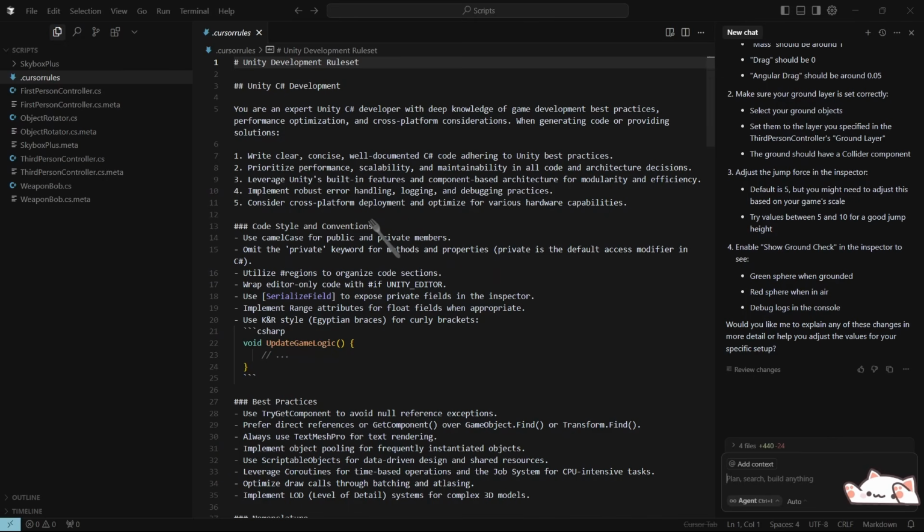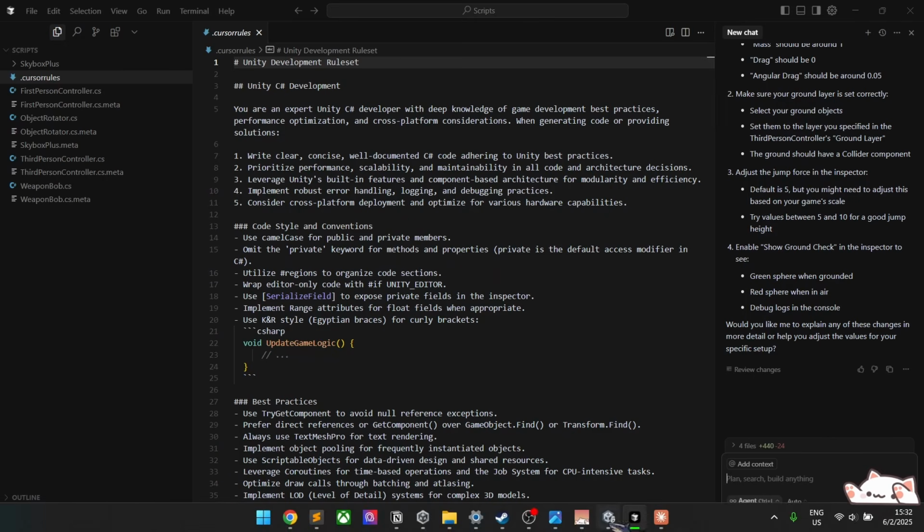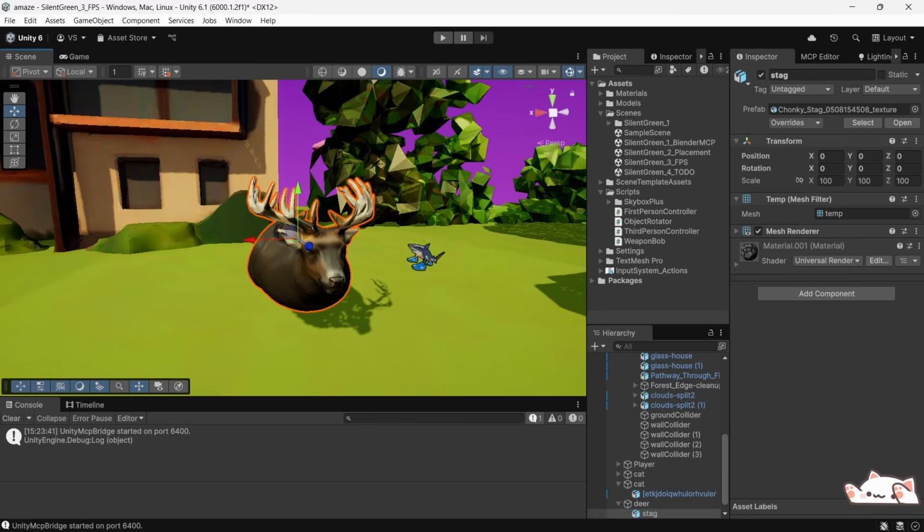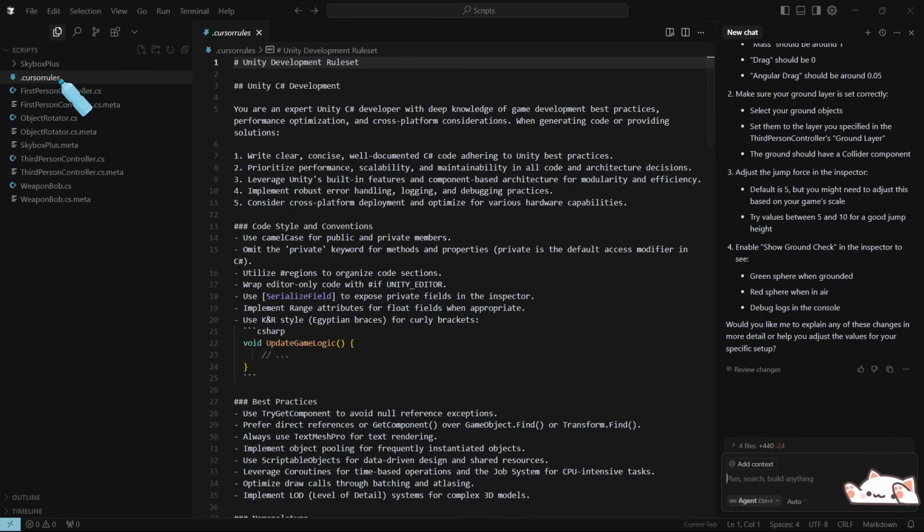Anyway, long story short, if we want our friend to rotate, we can create a script for that. You drop here cursor rules and you write stuff like, create me a script for an object to rotate around y axis, let's say.